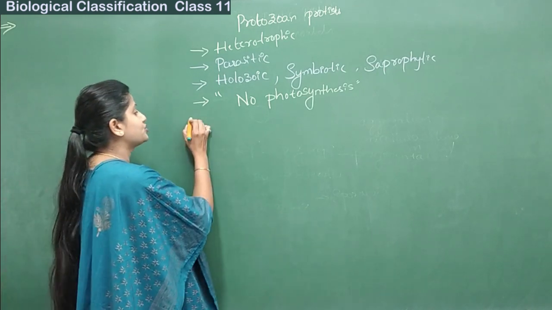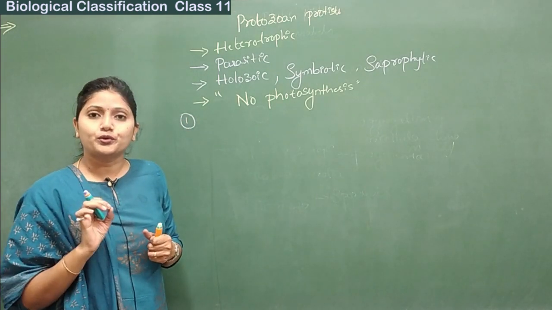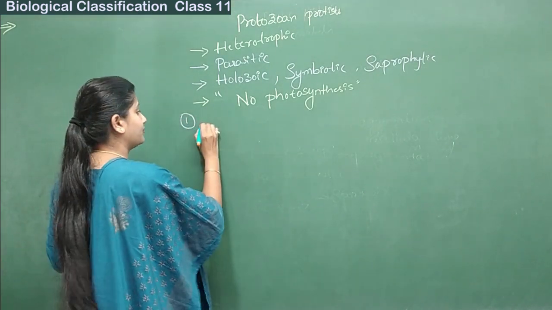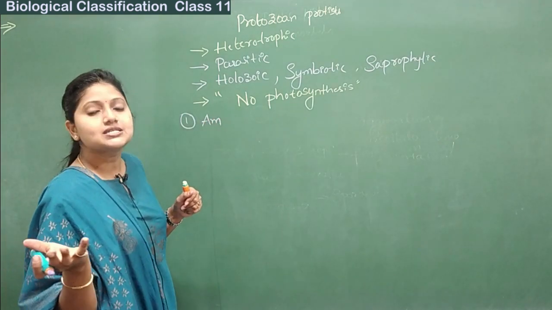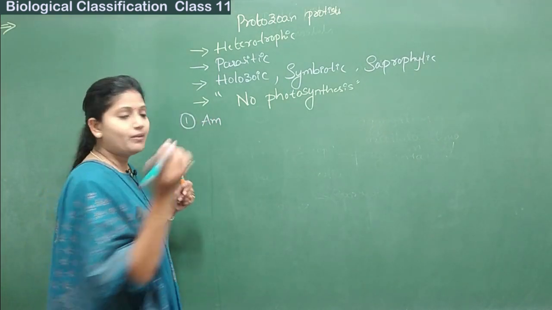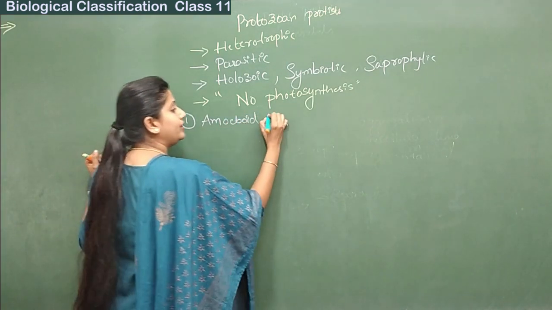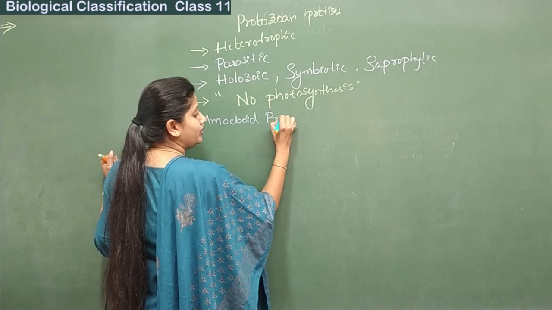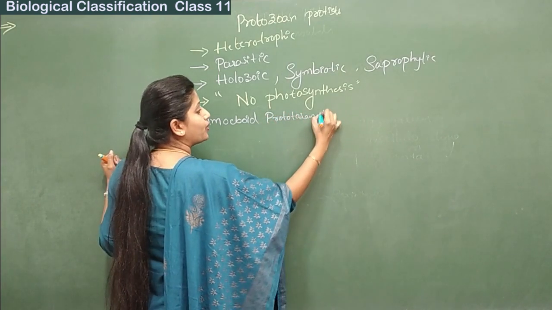Alright. So the first one is the amoeboid protozoan protists. As the name suggests, amoeboid means the example should be the amoeba only.